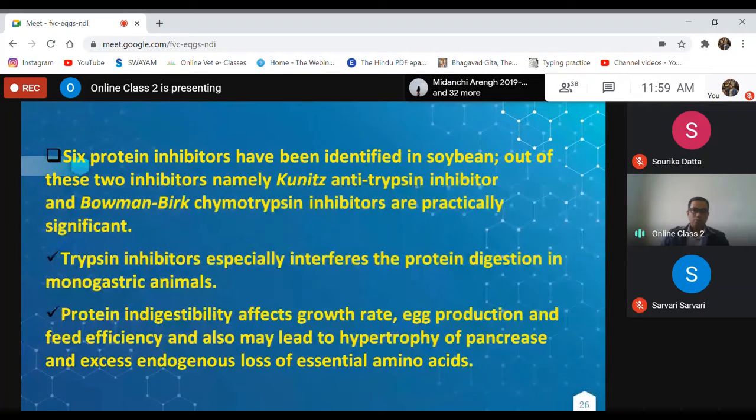Trypsin inhibitors especially interfere with protein digestion in monogastric animals. Reduced protein digestibility affects growth rate, egg production, and feed efficiency, and also may lead to hypertrophy of pancreas and excess endogenous loss of essential amino acids. Therefore, we should not use soybean as such for feeding to the animals.